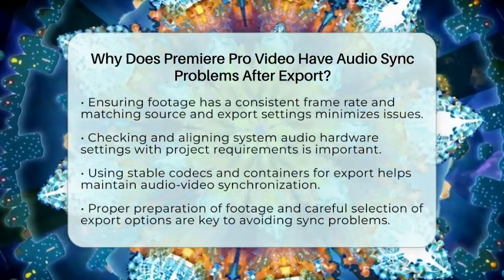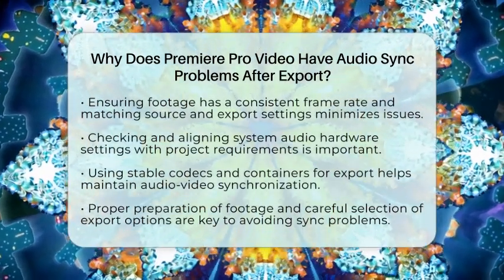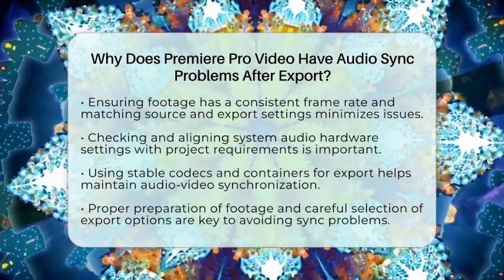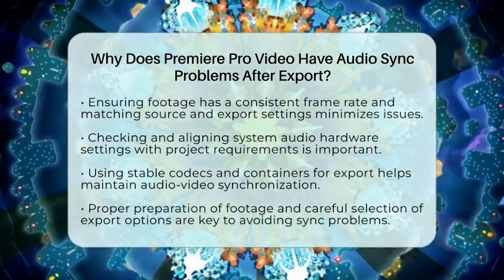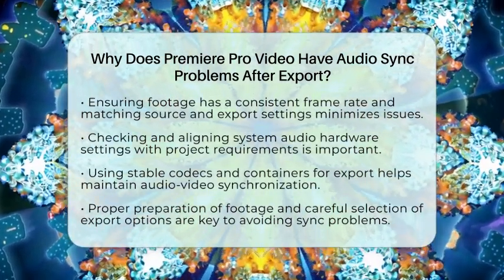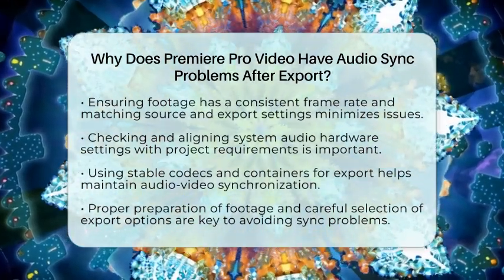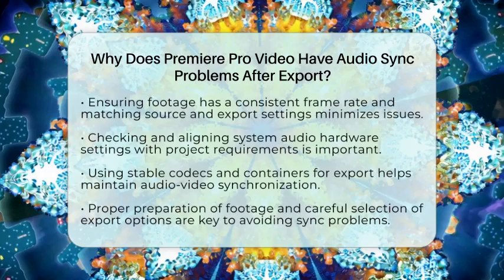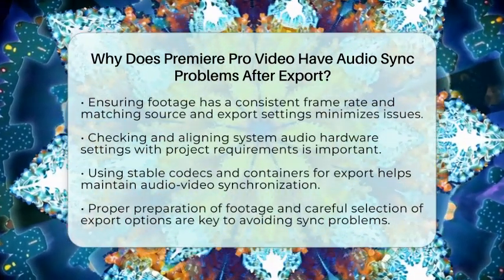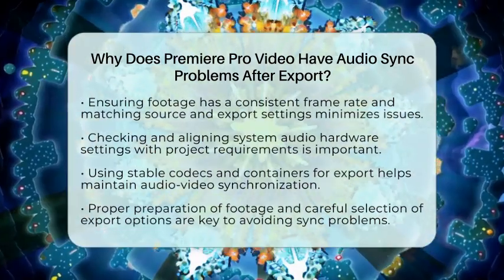Always check if your footage has a variable frame rate and convert it to a constant frame rate first. Make sure your source footage frame rate matches your sequence and export settings by interpreting footage correctly. Confirm your audio hardware settings match your project settings, and choose stable codecs and containers for export. Using these steps can greatly reduce or eliminate audio sync issues.